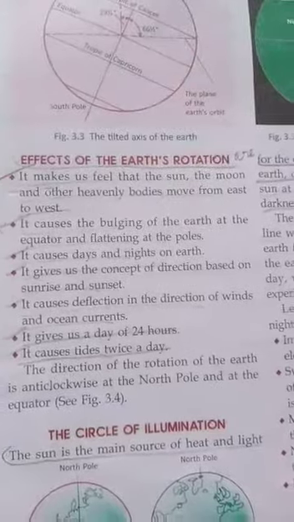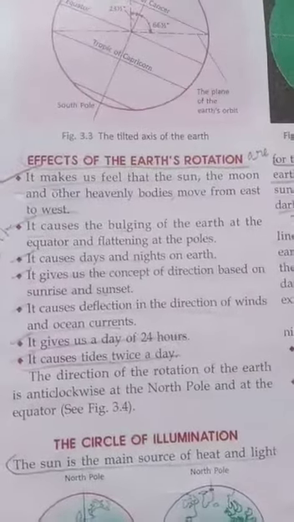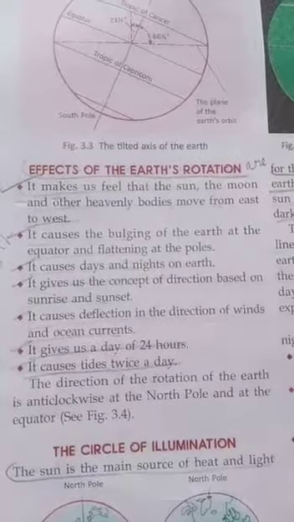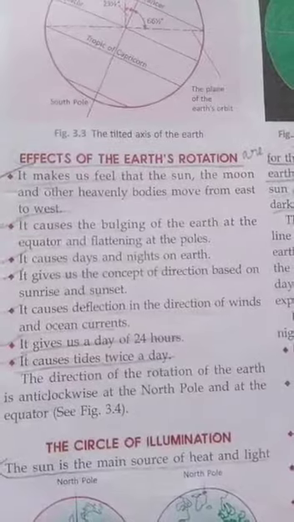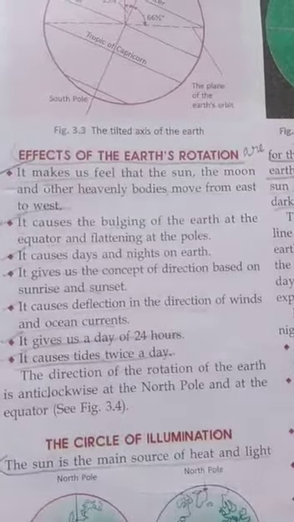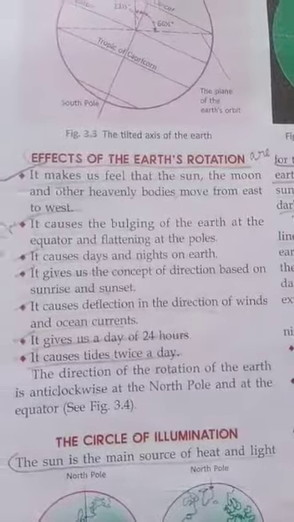Rotation of the earth. Now here, effect of the earth's rotation. So what happens when the earth takes its rotation? When the earth rotates on its axis, it makes us feel that the sun, the moon and other heavenly bodies move from east to west. It causes the bulging of the earth at the equator and flattening at the poles. So bulging at the equator means,